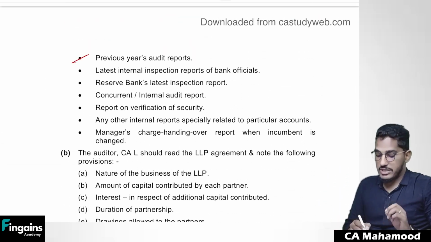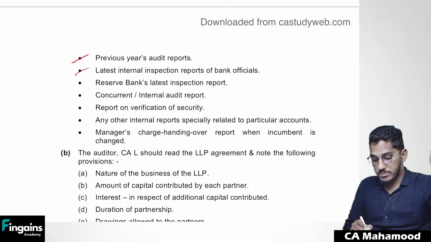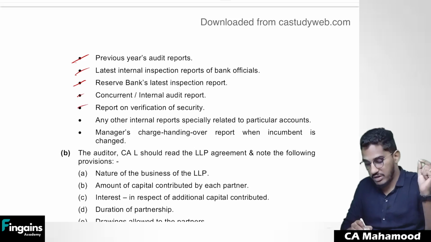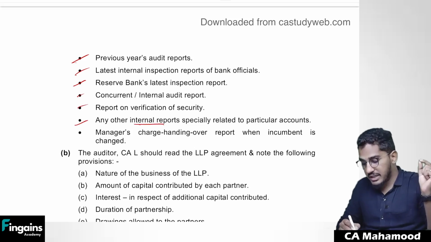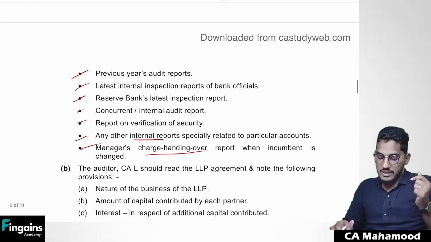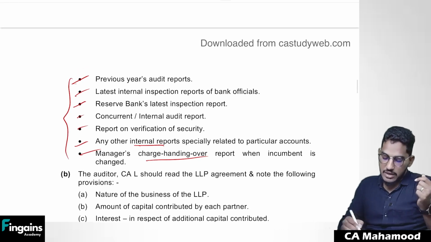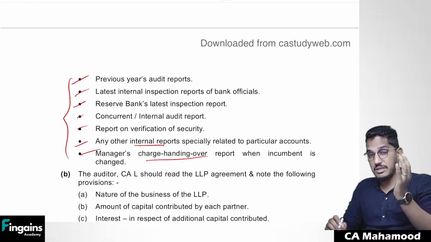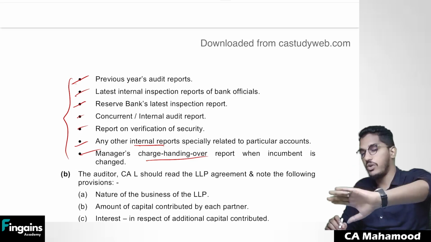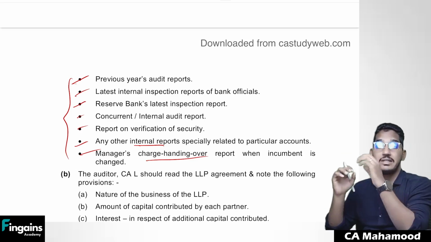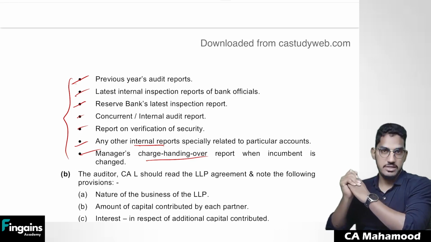He can verify previous year's audit report, latest internal inspection reports from bank officials, RBI inspection report, concurrent or internal auditors report, report on verification of security, any other internal reports related to accounts, or manager's charge handing over report when the incumbent is changed. So nothing but these are all various internal reports, internal documents which will be available, which can be verified by the auditor in order to know whether there is any negative remark regarding advances.